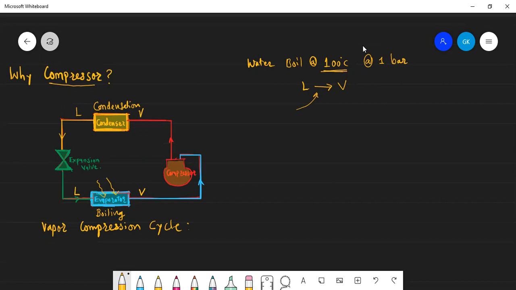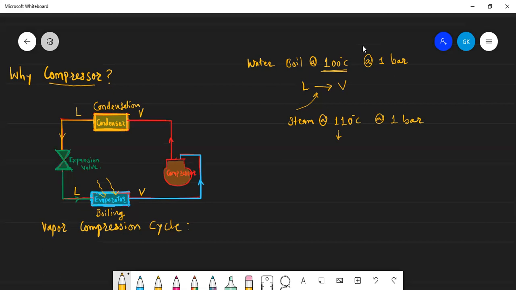Now similarly, let us take steam which is at a temperature of 110 degrees centigrade, again at 1 bar pressure. We are not changing the pressure. Now, when we decrease the temperature, 105 degrees Celsius, then 102, then 100 degrees centigrade. So at what temperature does this vapor become liquid?